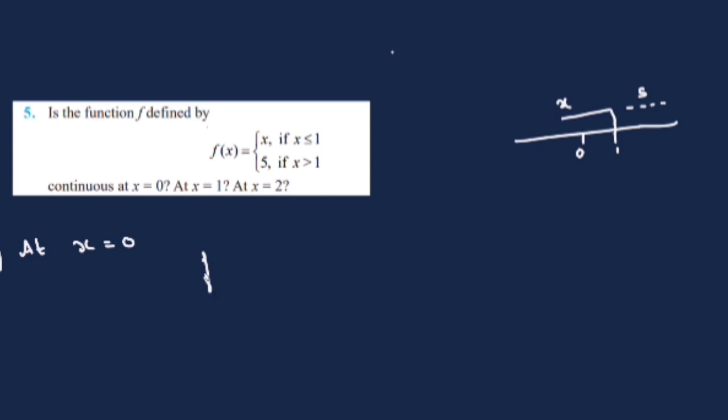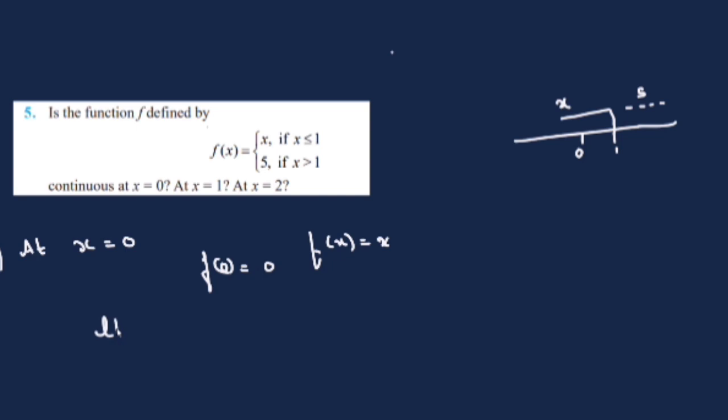So let us find at x is equal to 0. What is f of 0? What is the value of the function at 0? See, less than 1 it is x, it is identity. So 0 is less than 1, so it is 0 itself. Less than 1 it is identity, f of x is x itself. So f of 0 will be 0 itself. So the value of the function at 0 is 0.